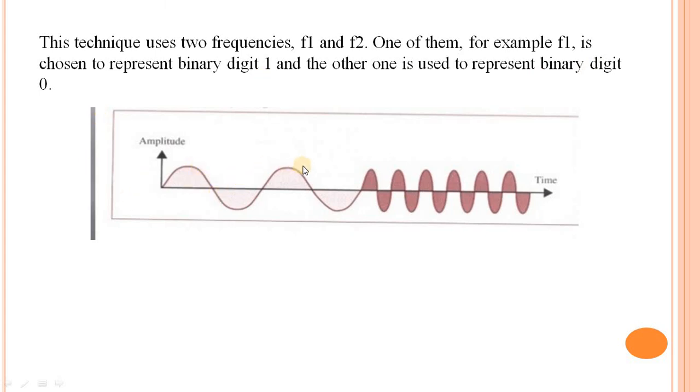Here frequency 1 is chosen for binary one, which is the high frequency, and the other one, F2, is the low frequency. Here is the low frequency cycle, and this is the high frequency, which means the frequency changes.